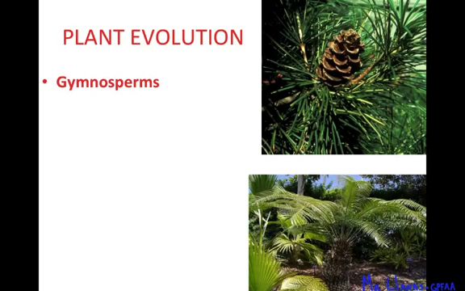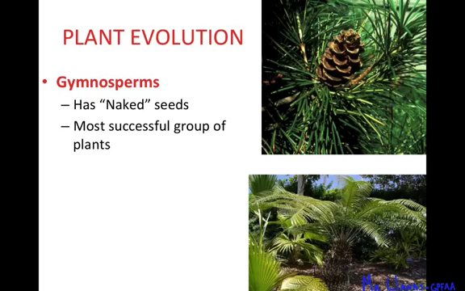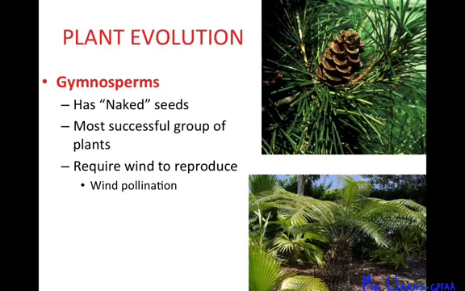The next evolutionary step that happened was plants evolving into what we know as gymnosperms. These are plants that have seeds, but these seeds are naked. They don't have anything surrounding the seed. Okay, like an apple, if you take a bite of an apple, you see that in the center or in the core there are seeds. That's because the seeds are protected by that fruit. Okay, well, these types of plants don't have any protection. That's why they call them naked seeds.